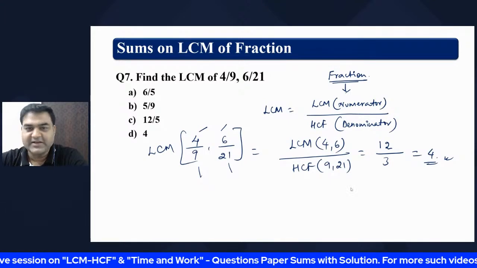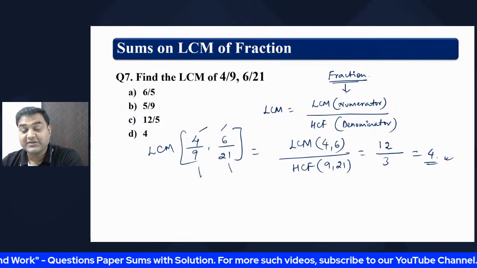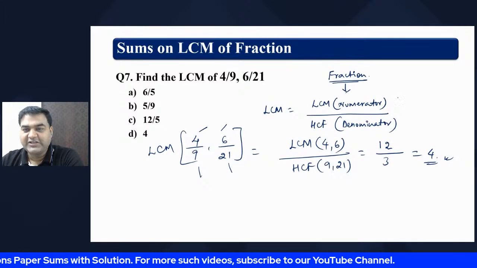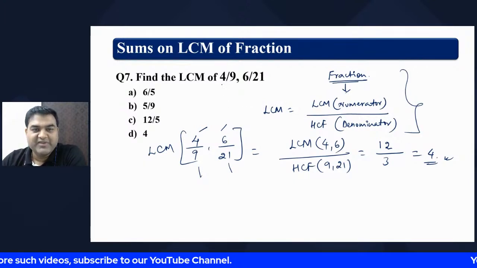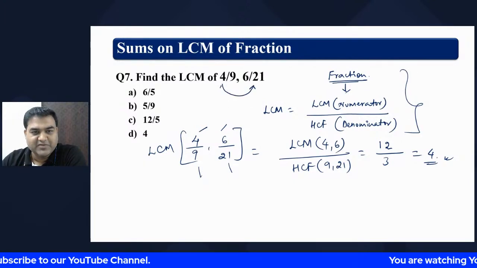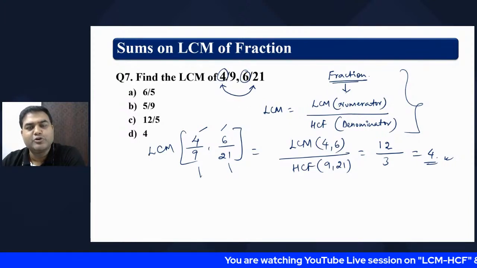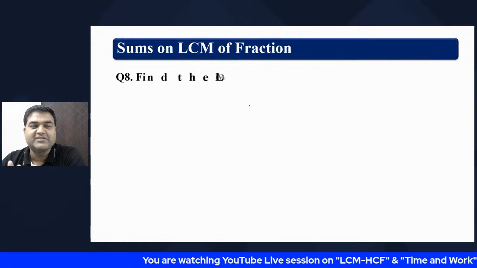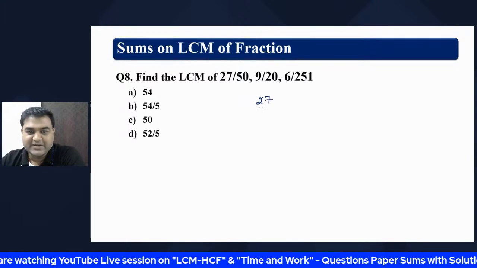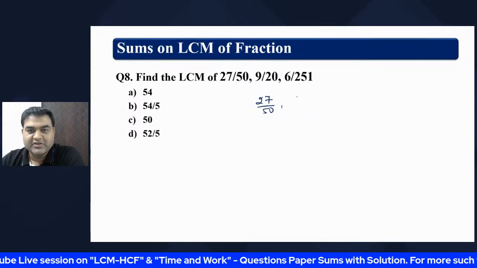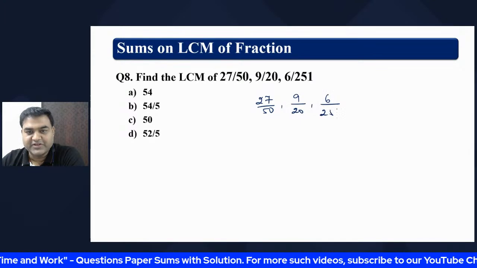So what I am telling you guys, hope you have understood this. Let's practice another sum. You will understand how to do it. You need not remember all these things completely. Keep in your mind whenever there is a fraction, quickly, what we will do: for the top number, the numerator, we will find the LCM, and for the denominator we will find the HCF, and that will give us the answer. Find the LCM of, the question is 27 by 50, 9 by 20, 6 by 251.